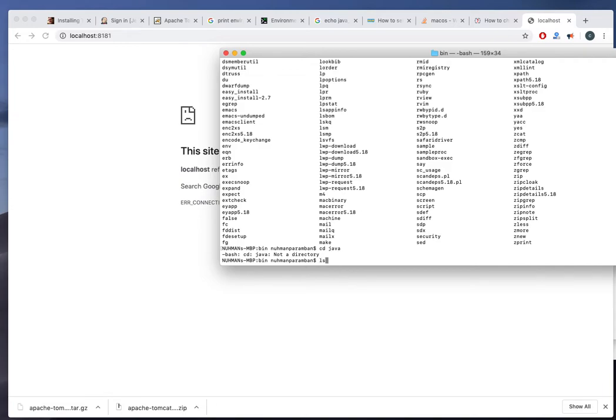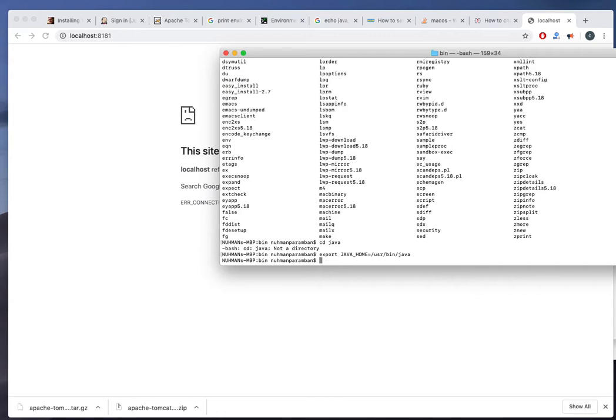So let me set my environment variable once again. So that's making the problem. So if we are not setting environment variables, exporting environment variables correctly, this one will not work. So I am just making Java here and I'm just making /usr/bin here. Don't know whether it's going to work.